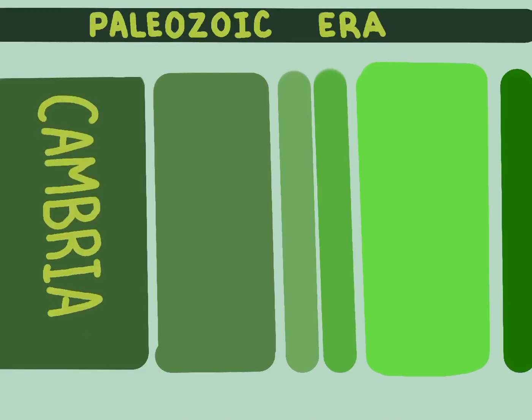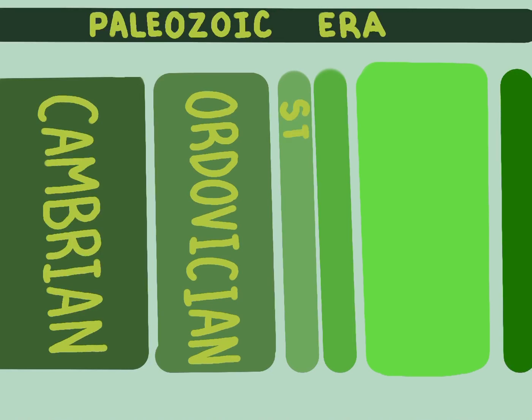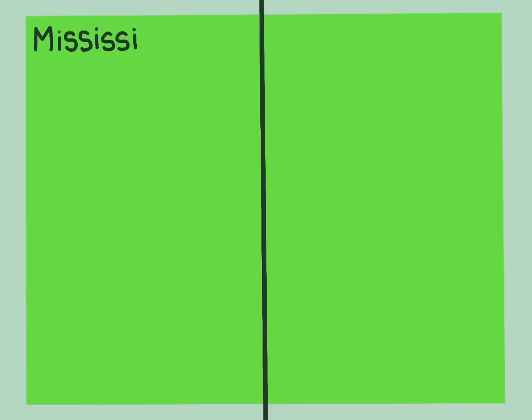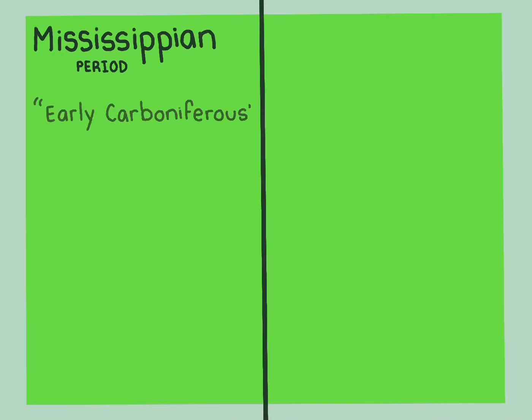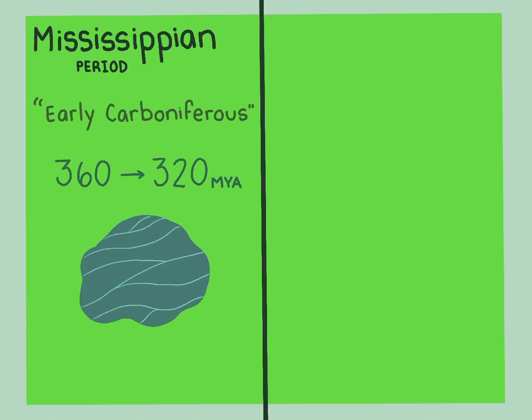The Carboniferous period comes after the Cambrian, Ordovician, Silurian, and Devonian periods, and comes before the Permian period. The Carboniferous period is split into two separate periods. The Mississippian period, also known as the early Carboniferous period, occurred from 360 to 320 million years ago.